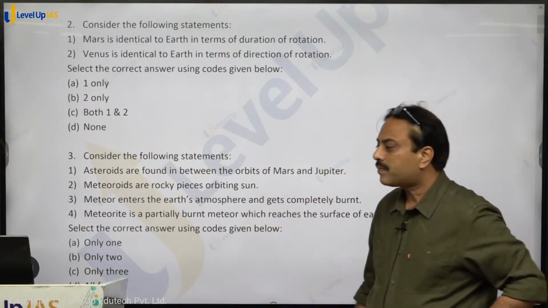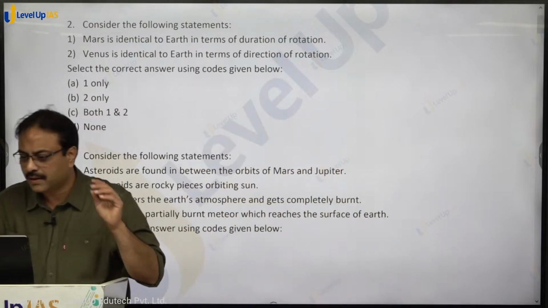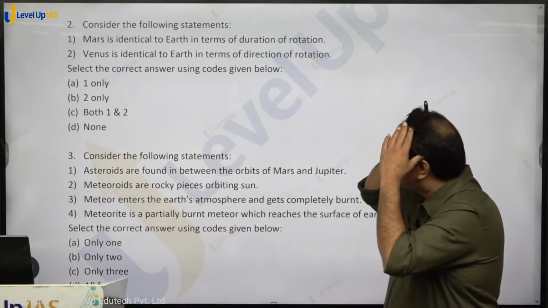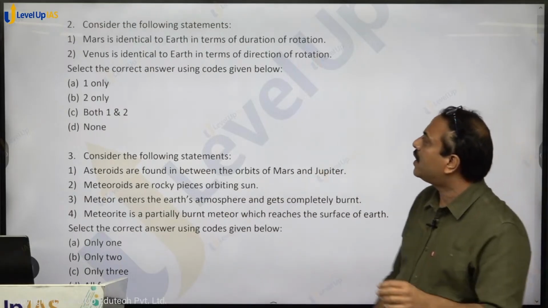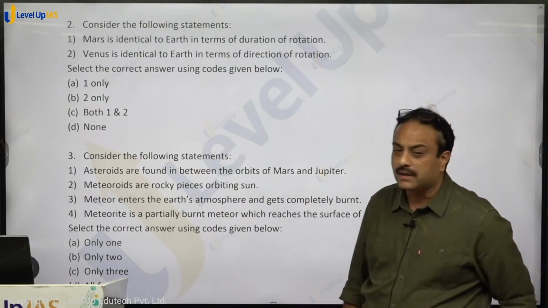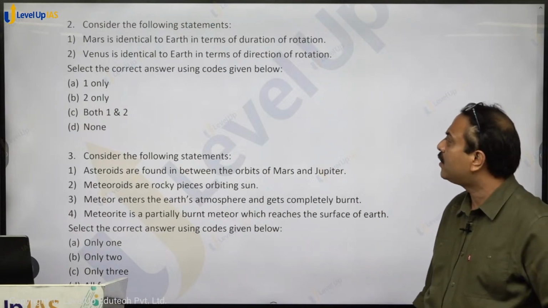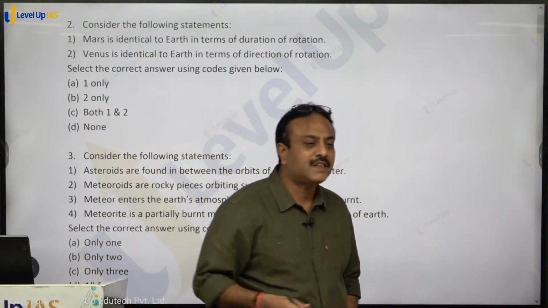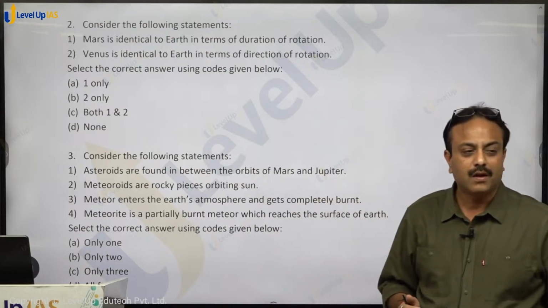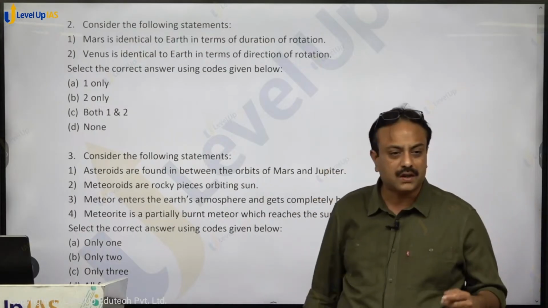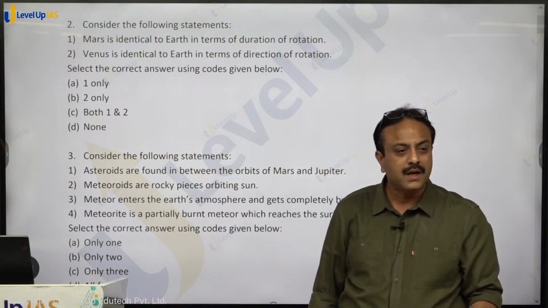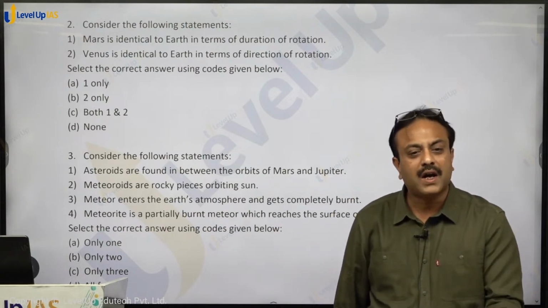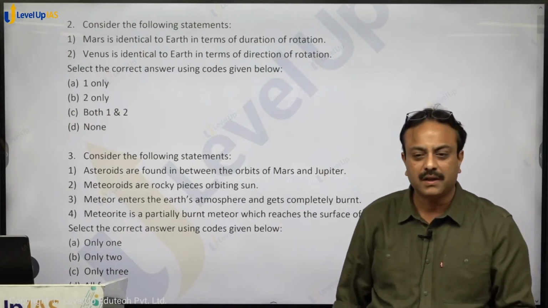Question number 2. Consider the following statements. Mars is identical to Earth in terms of duration of rotation. Venus is identical to Earth in terms of direction of rotation. First statement correct or not? What is the time of rotation of Earth? 1 day, 24 hours. And the rotation period of Mars? 1 day, 24 hours. Class 6 NCERT, first chapter, given over there.